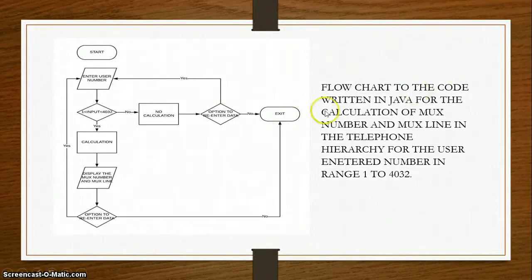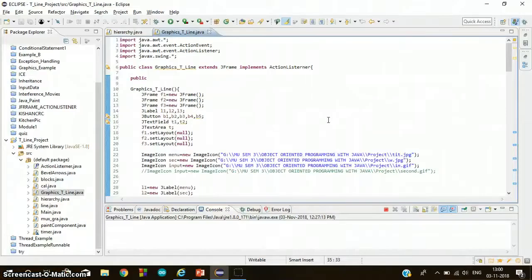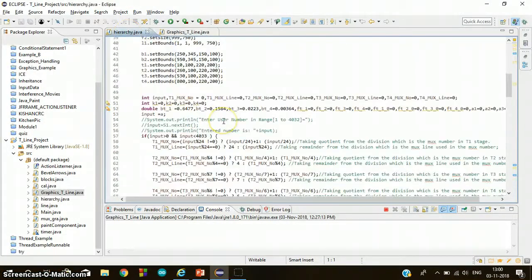So this is the flowchart for the code written in Java for the calculation of mux number and mux line in the telephone line hierarchy, for the number of users entered in the range 1 to 4032. Now let's move on to the Java code. This Java code is divided into two parts, in which we have calculated the bit time. In T1 the bit time is 0.64 microsecond, in T2 0.15, T3 0.022 and in T4 0.003.